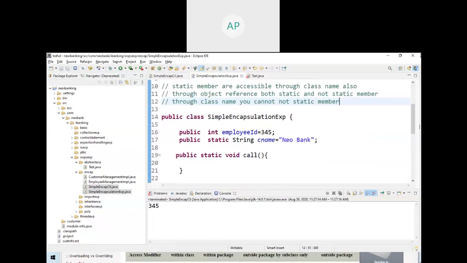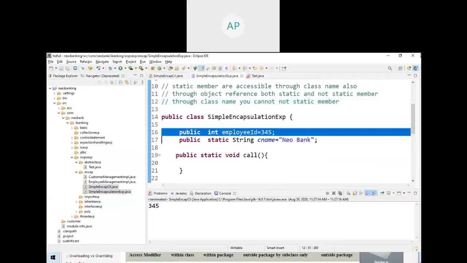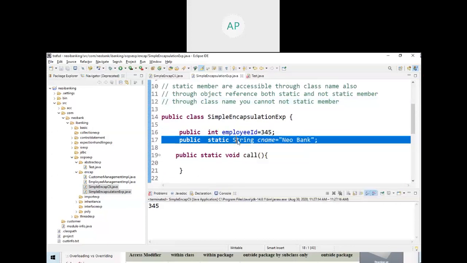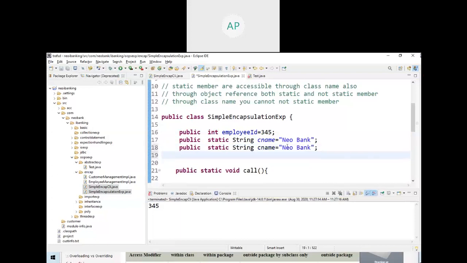So when we discuss encapsulation, what is it all about? Encapsulation is writing a class, writing the members, and informing whether a member can be accessed from outside, meaning by using the class name or by using an object reference variable. And also you can restrict it: this member variable can be accessed from anywhere.